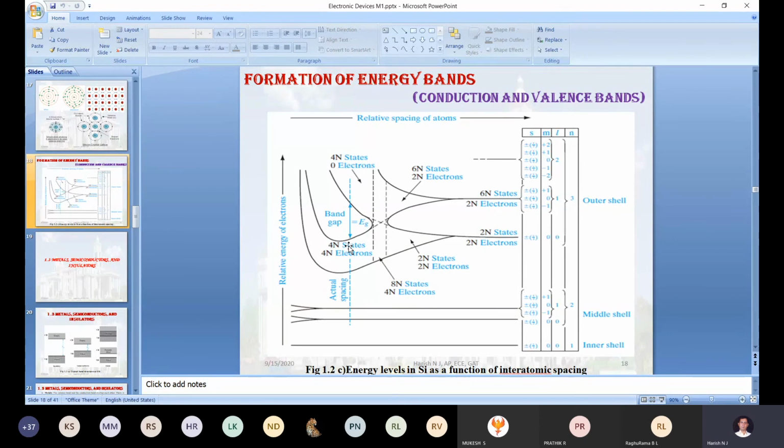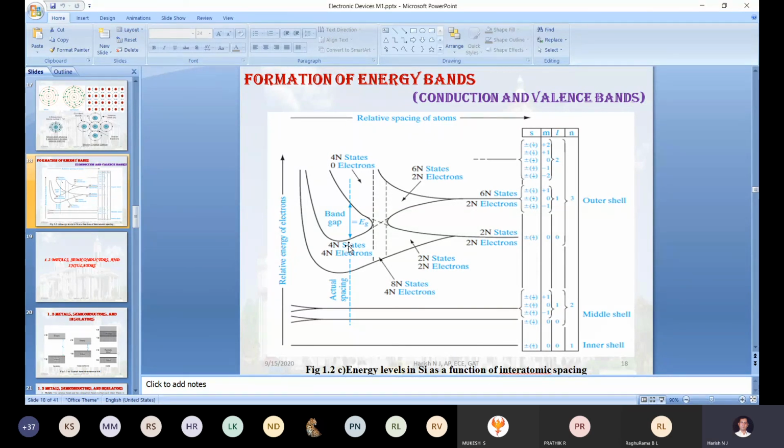So even these two comparisons we got to know from this particular diagram. In a semiconductor there are three bands: one is the valence band, another is the conduction band, and in between these two bands there is a gap, which we call the forbidden band. Initially all the electrons are accommodated in the valence band and zero electrons in the conduction band.